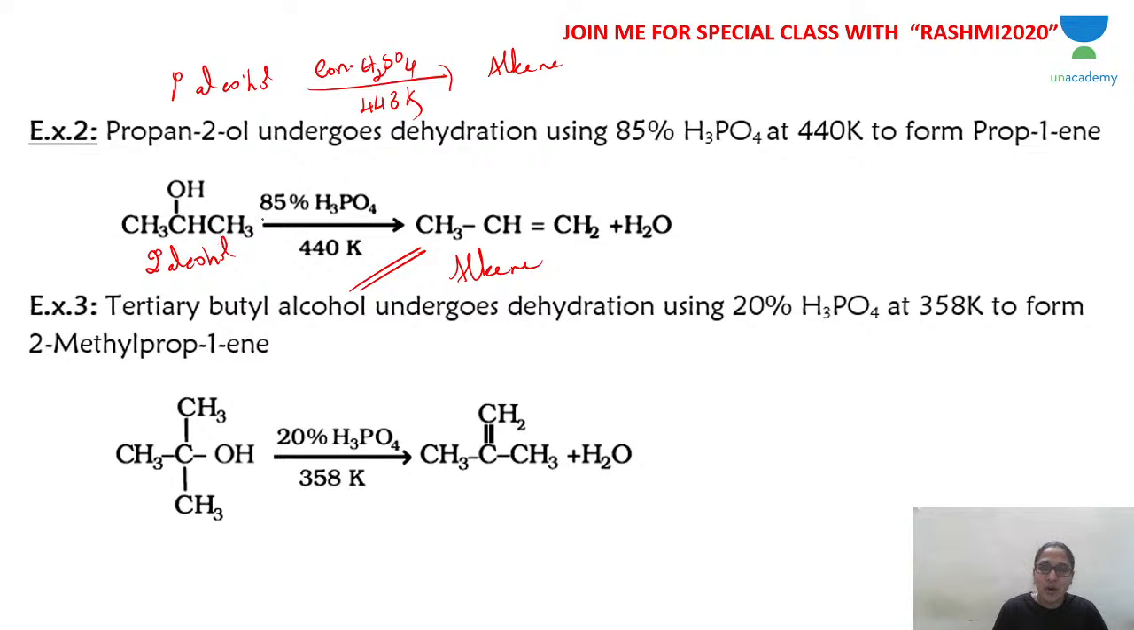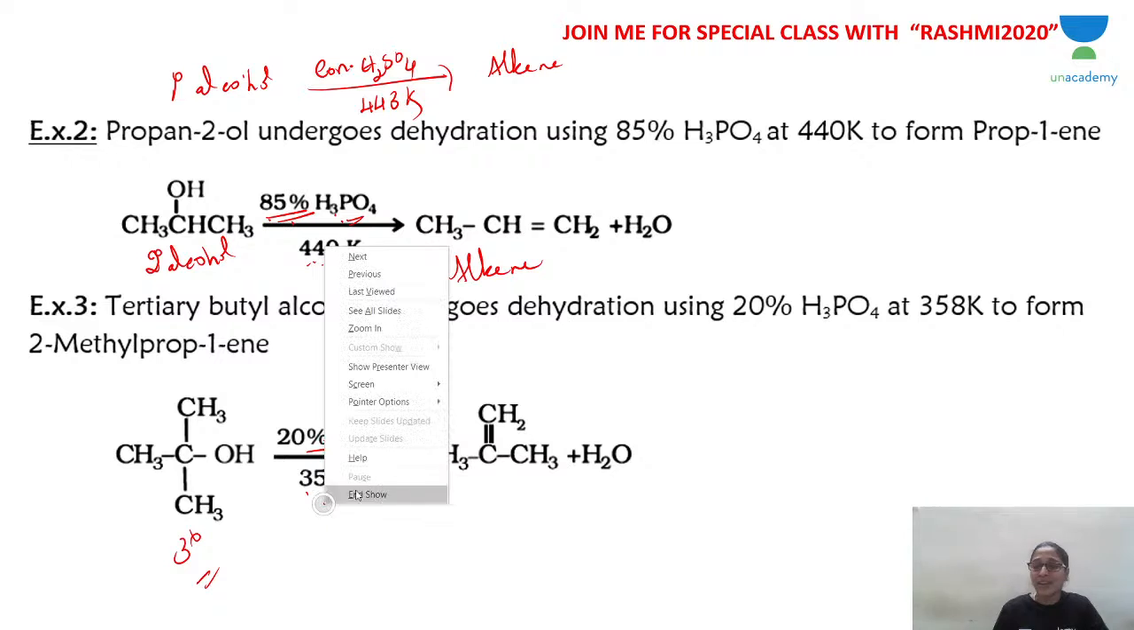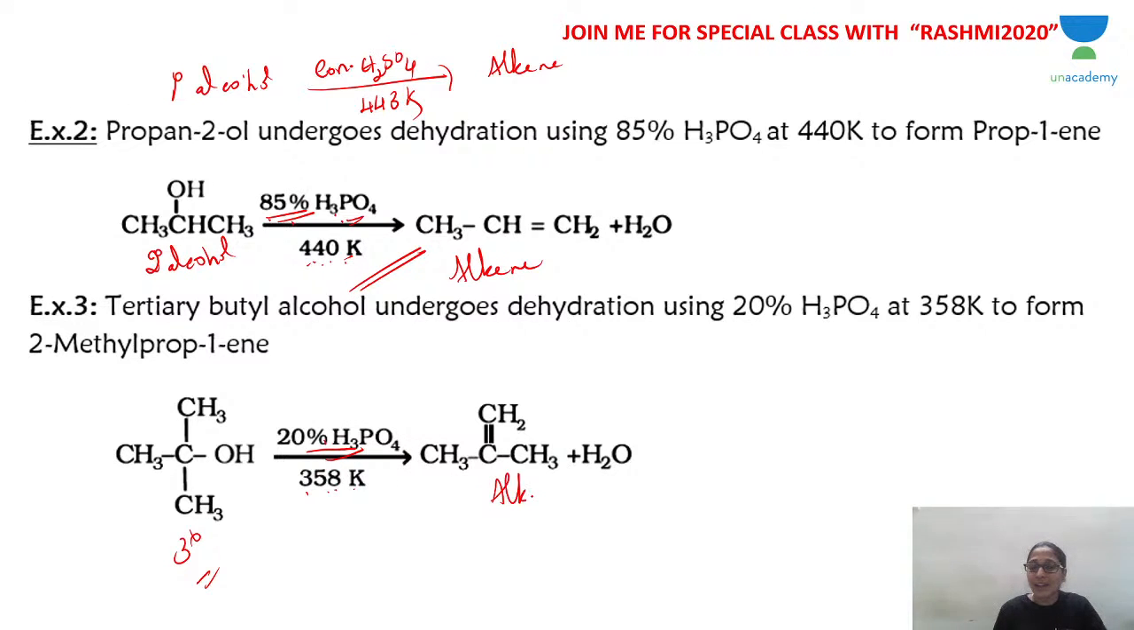If it is secondary alcohol, 85% phosphoric acid is enough, at 440 Kelvin. You need not use concentrated sulfuric acid. You can use a milder dehydrating agent, 85% phosphoric acid at 440 Kelvin. If it is tertiary alcohol, even milder, 20% phosphoric acid is enough. And look at the temperature. 358 Kelvin is enough. 20% phosphoric acid at 358 Kelvin will give you alkene. So the reaction condition is drastically reducing.